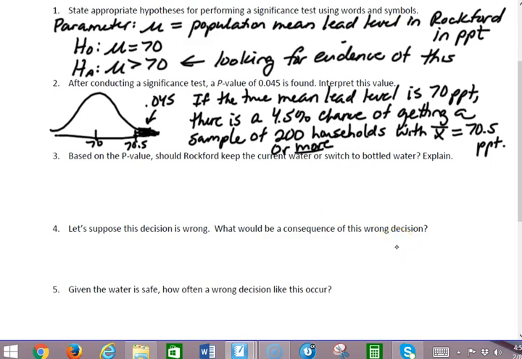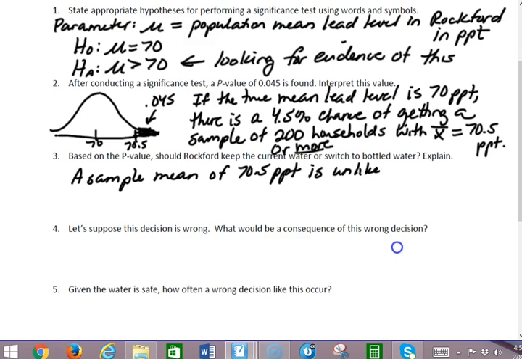And 4.5% is unlikely given our null hypothesis. Okay, so I guess I should say a sample mean of 70.5 parts per trillion is unlikely. Only a 4.5% chance.